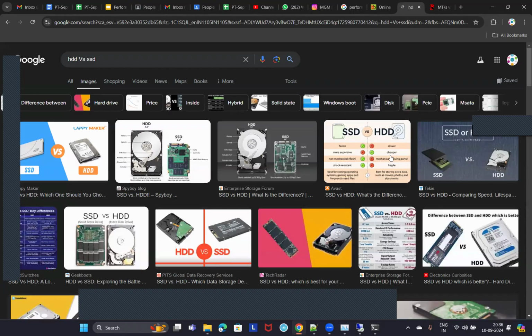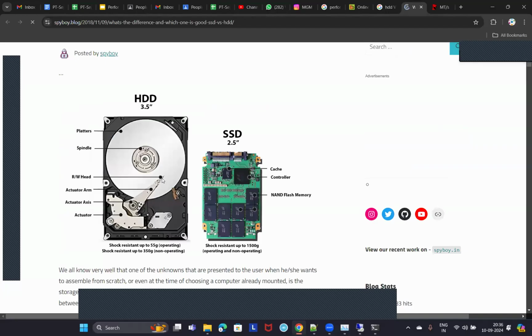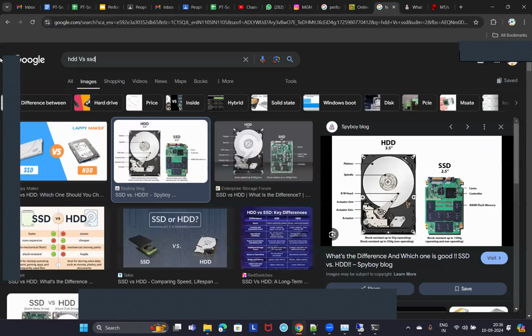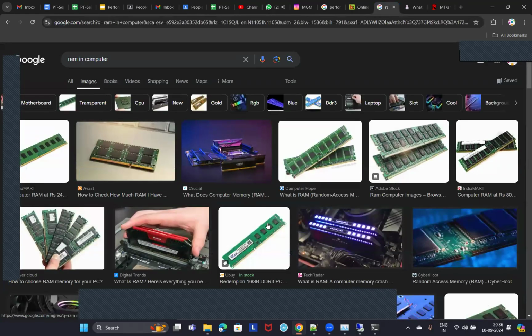This is the difference between those two. This diagram, or this picture, depicts those. So this is how a hard disk drive looks, which has circular disks like this, and you will have a read-write head like this, which reads or writes information from or to the disk, isn't it? And this is how an SSD looks. An SSD looks similar to a RAM, isn't it? RAM also looks like this, right? Yes or no? Yes, sir. This is how a RAM looks in a computer, isn't it?